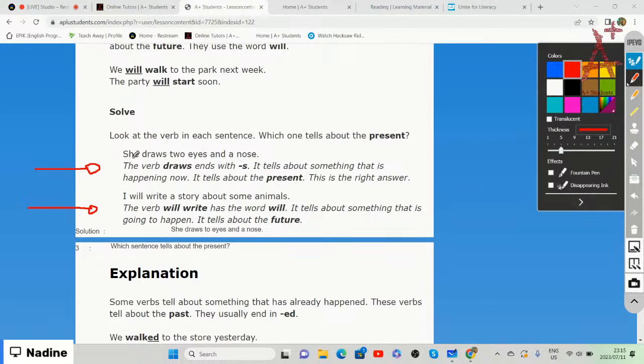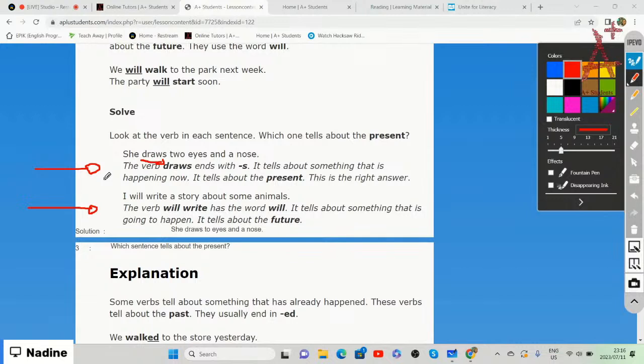The first one says, she draws two eyes and a nose. This verb only ends in s. If it only ends in s, then we can say that it tells us about something that is happening now. It is the present tense, something that is currently happening.